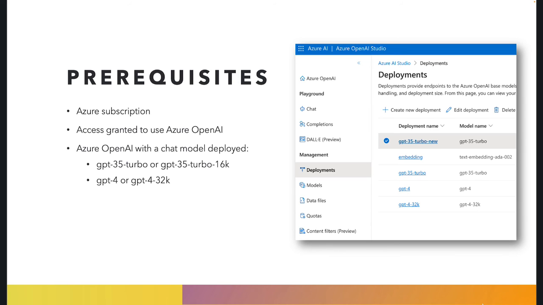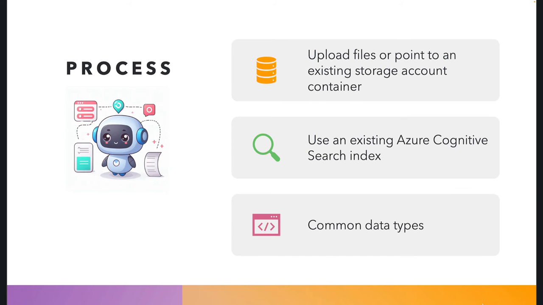Now, you also see there are a couple of models there with 16K and 32K. These are basically models that can work with larger chunks of data in one request. So if you do need to send more data to a model, you can, up to, in this case, 16,000 tokens and 32,000 tokens. We're going to use the normal GPT-4 model, which supports 8,192 tokens.